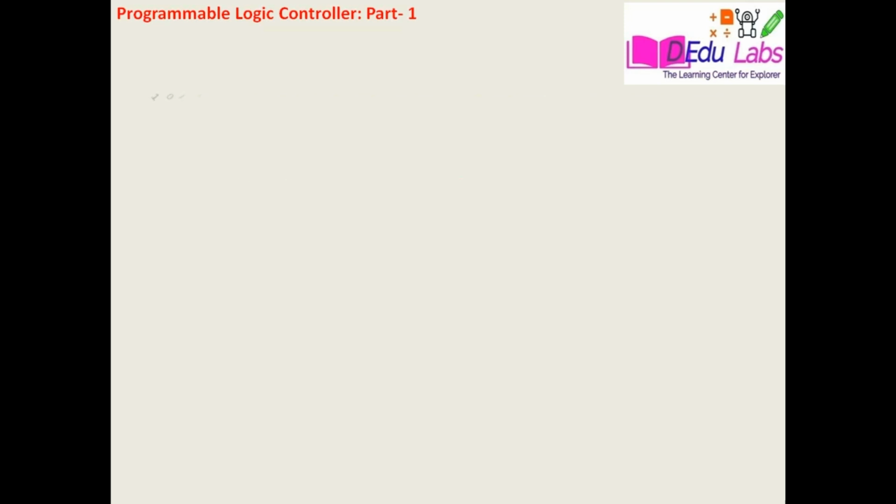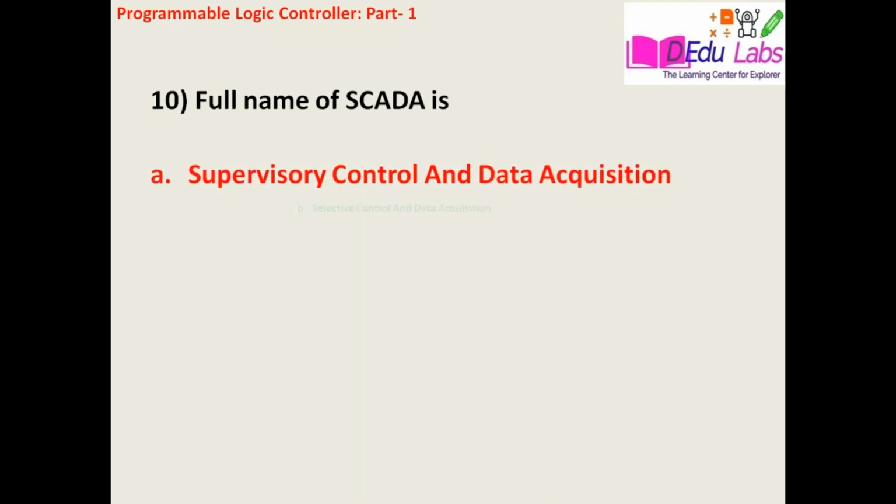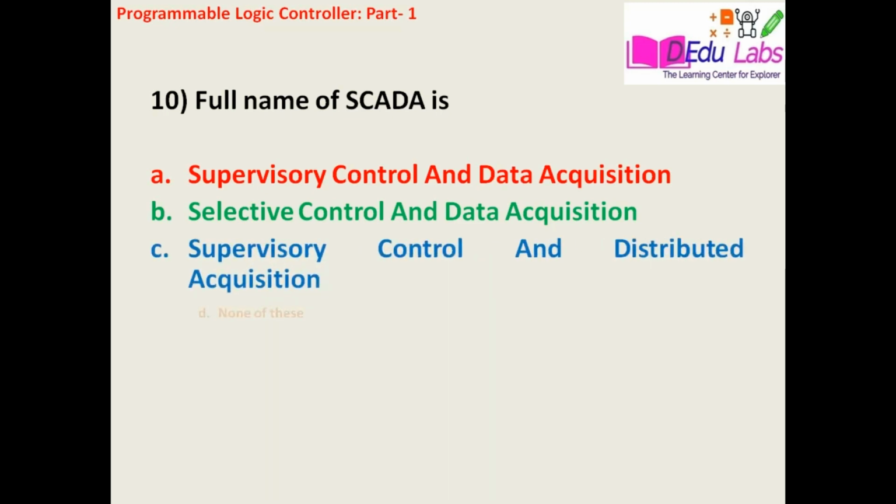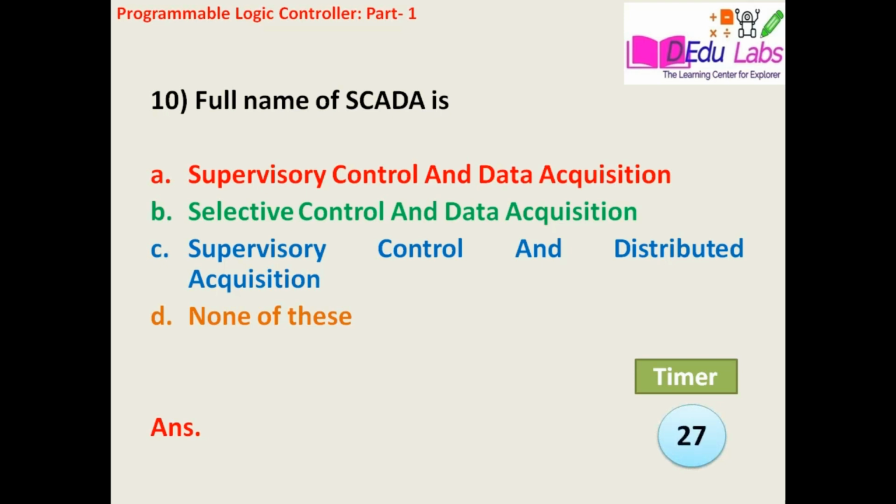Question number 10. The full name of SCADA is option A, supervisory control and data acquisition. Option B, selective control and data acquisition. Option C, supervisory control and distributed acquisition. Option D, none of these.